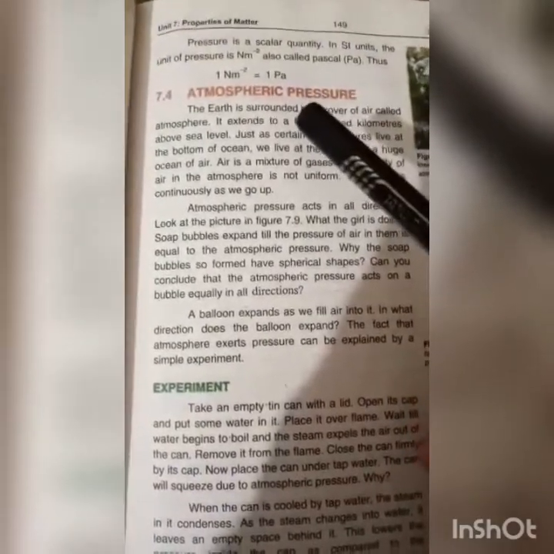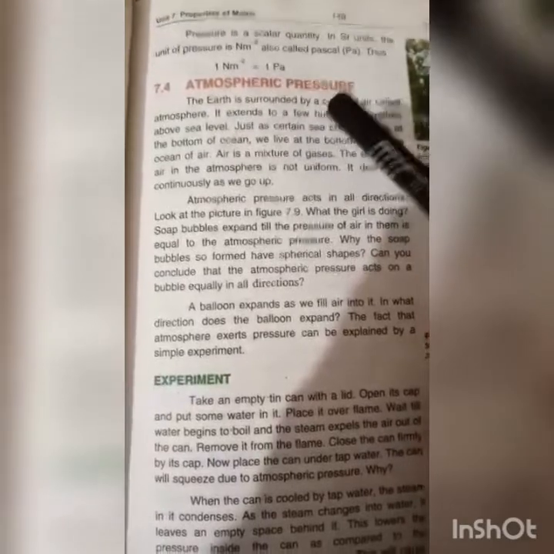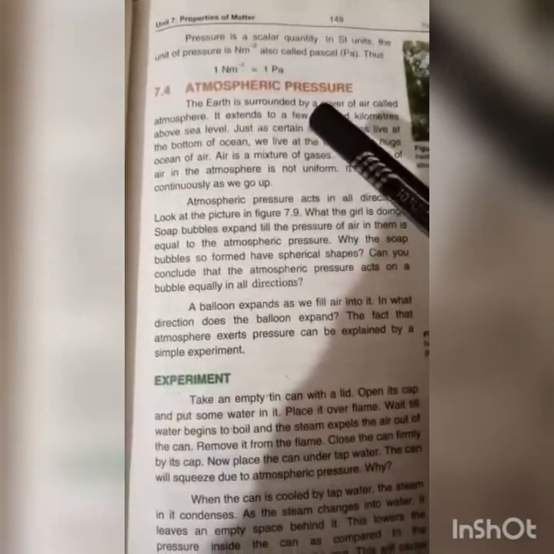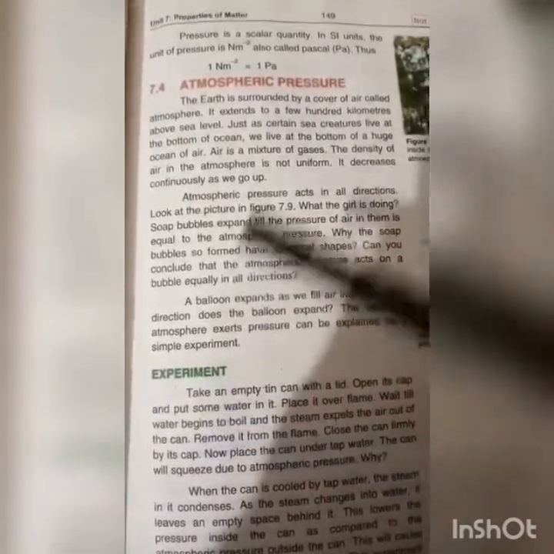Bismillahirrahmanirrahim. Dear students, topic: atmospheric pressure. What is atmospheric pressure? Prove it with the experiment.